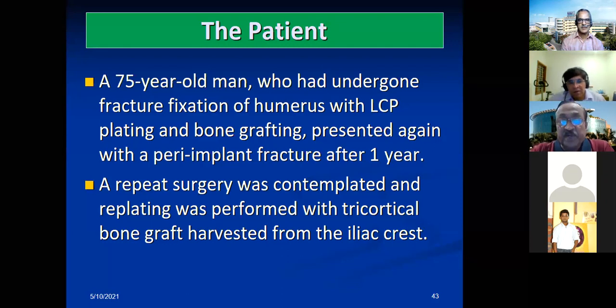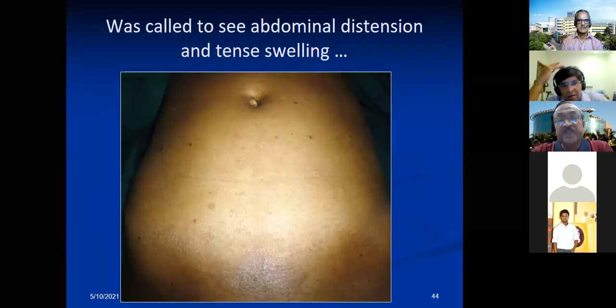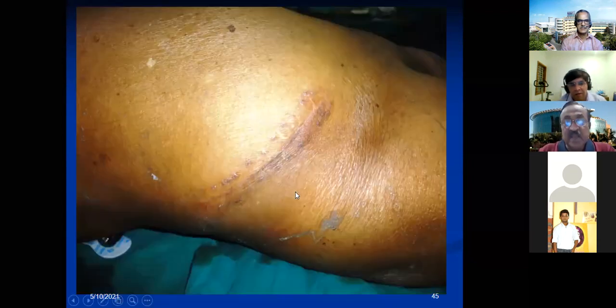And again, the orthopedicians did the surgery, and obviously a tricortical bone graft was harvested from the iliac crest. This is about this patient. We were called to see the patient who has some abdominal distension and tense swelling. This is not the tense swelling, this is some abdominal distension. And this is that iliac crest area, the bone graft, they have done 2 times. And there was something there.